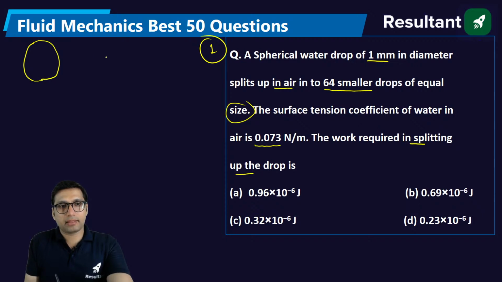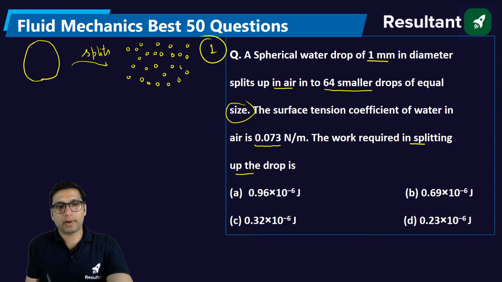It splits into 64 small droplets. I am not going to draw 64 droplets. Just think about it: this is the splitting of a large droplet into small droplets. Now the diameter of the big droplet is given as 1 mm. So you can simply say the radius will be 0.5 mm.